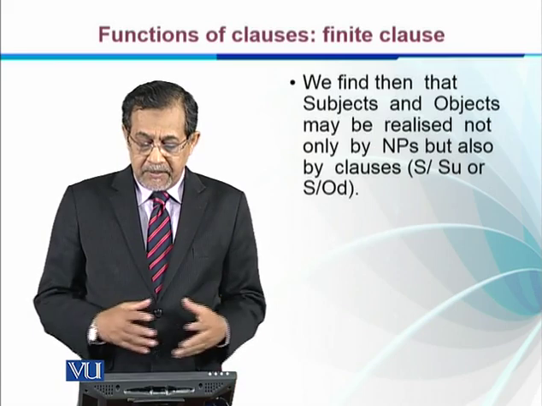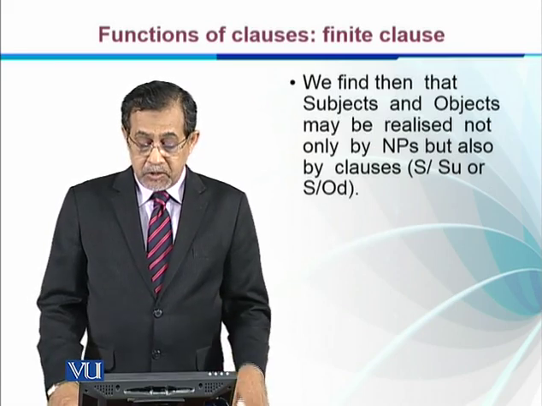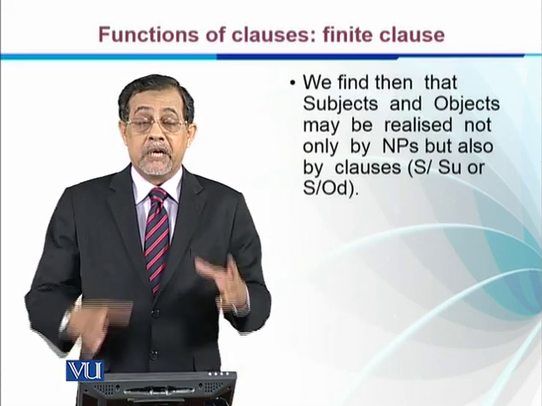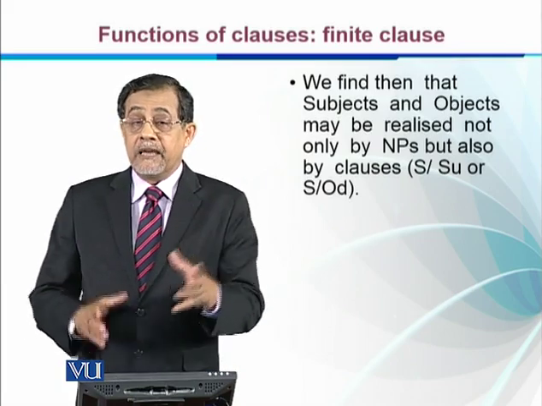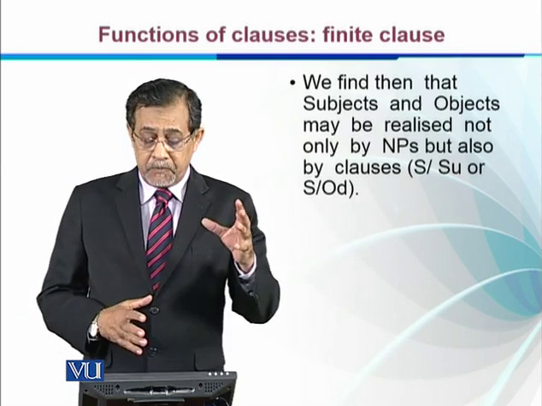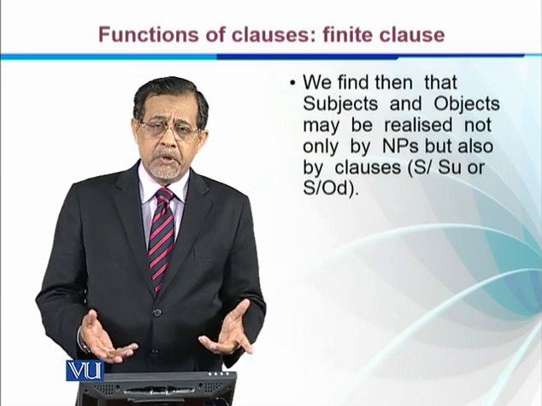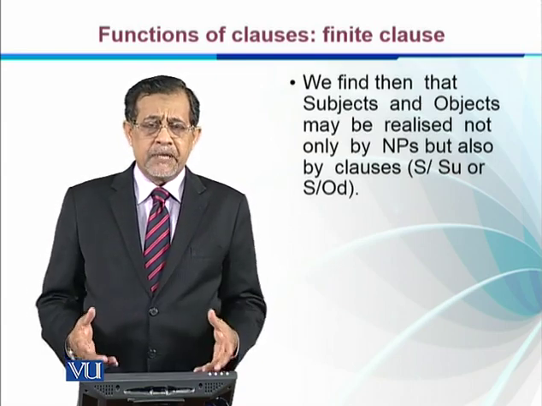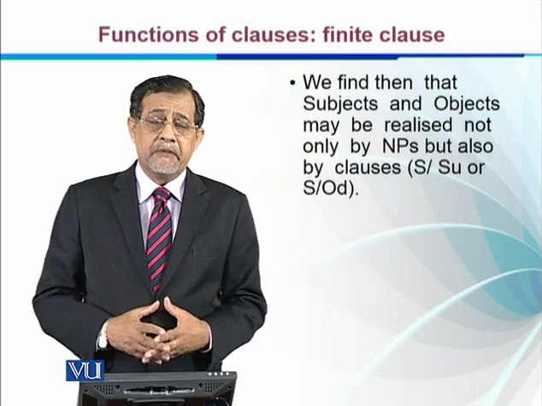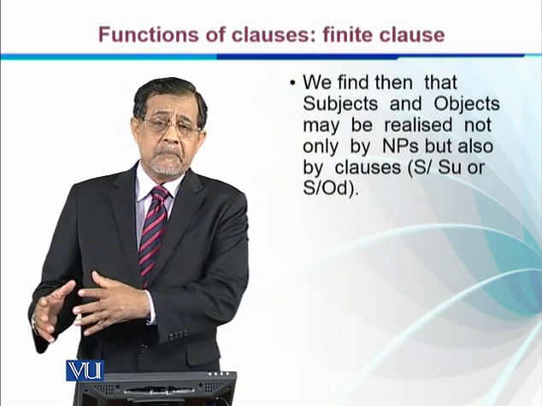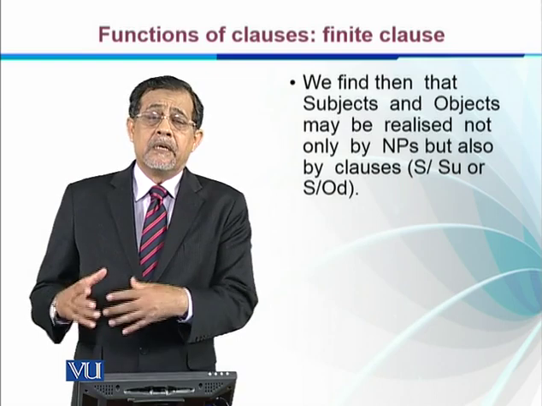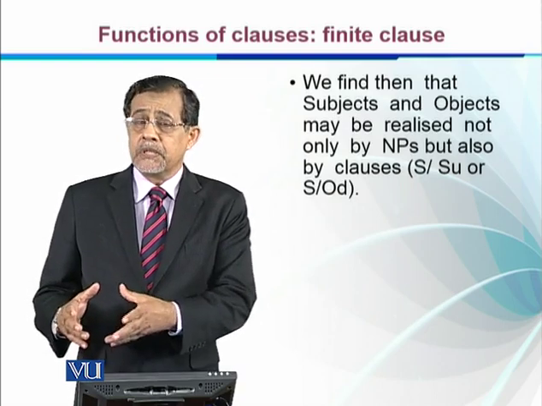We find then that subject and object may be realized not only by NPs but also by clauses. So a sentence has subject, verb, direct object, and adverb. The subject can be a word, a noun phrase, or a clause, which obviously will be a noun clause. Similarly, an object can be a word, a noun phrase, or a noun clause, right?